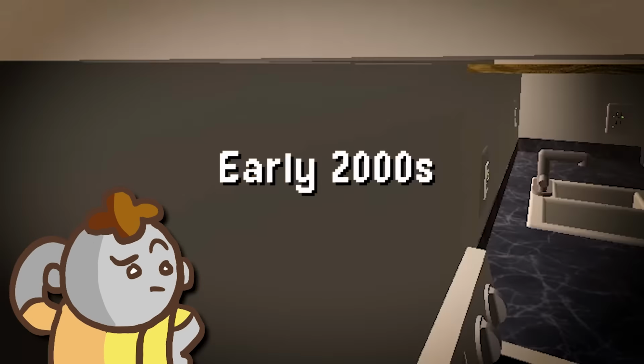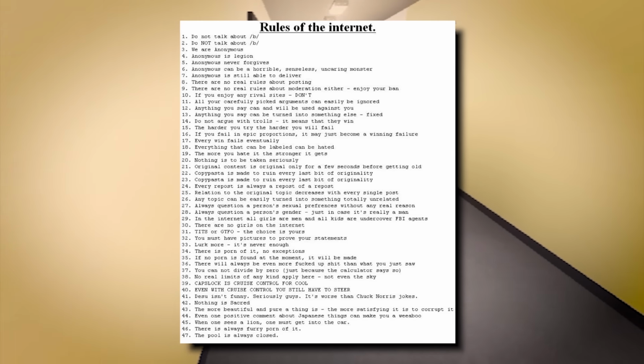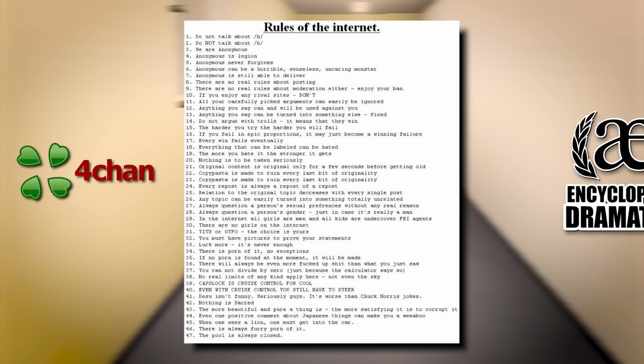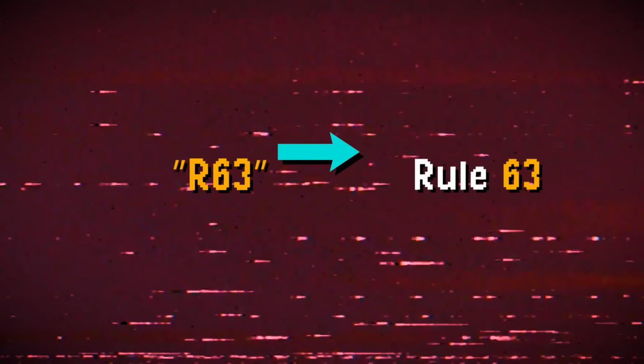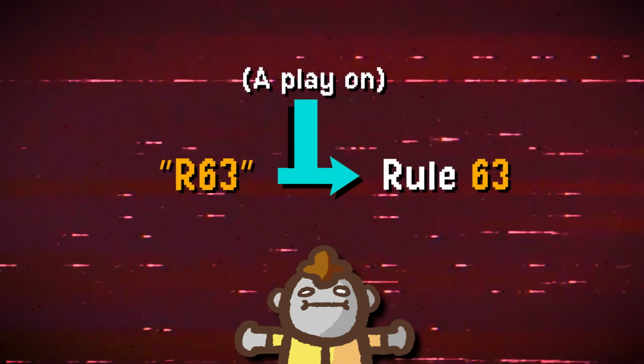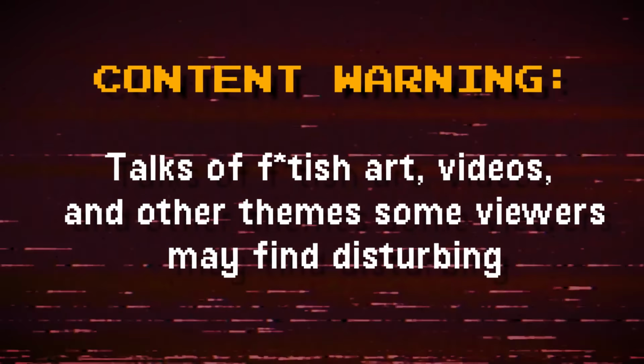Sometime in the early 2000s, a set of rules of the internet was created and spread through sites like 4chan and Encyclopedia Dramatica. Some of these rules would change and evolve over time, but some of the more notable ones that have stood the test of time are the infamous Rule 34, as well as Rule 63, the latter of which pretty much means that if a character exists, there's going to be a gender-swapped version of them. Although unrelated in practice, the term R63 is a play on this internet rule, and in today's video, we're going to be diving down the NSFW rabbit hole of R63 Roblox content on YouTube.